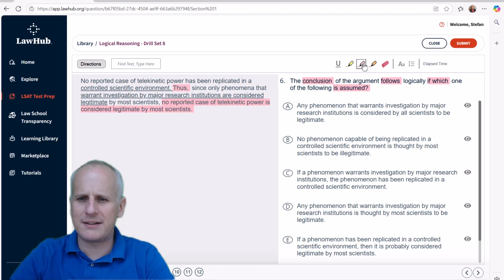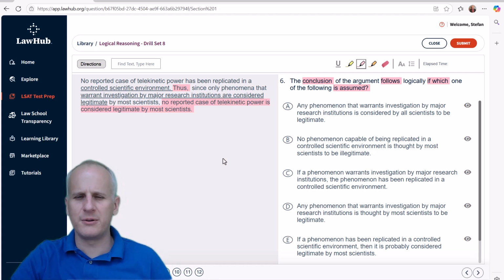So now we're going to go back to our highlight tool and we're going to look for reasons to eliminate, understanding that our common wrong argument task reasons to eliminate are going to be things that are ambiguous, have a vague impact on the argument, things that are a task reversal, in this case, something that you wouldn't want to be true to believe this argument, or something that is going to require additional information.